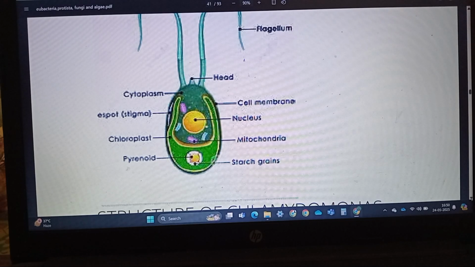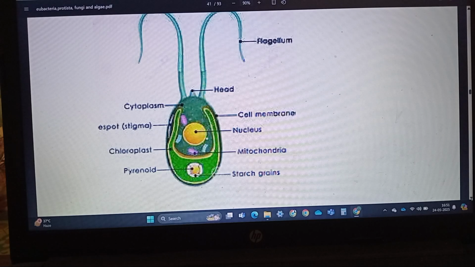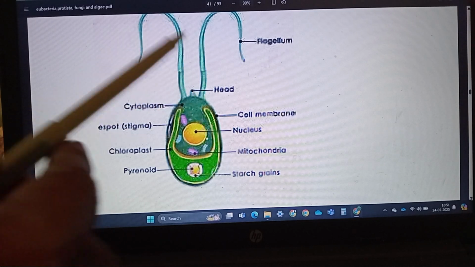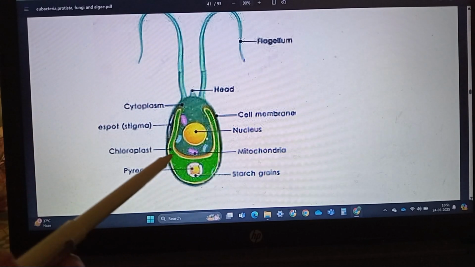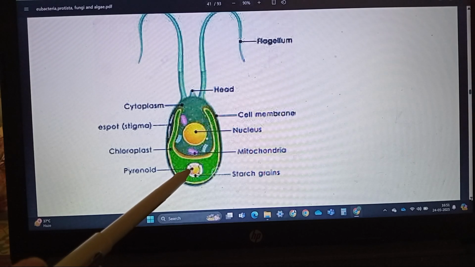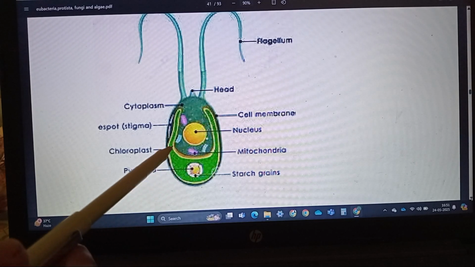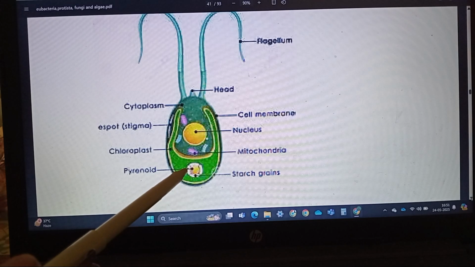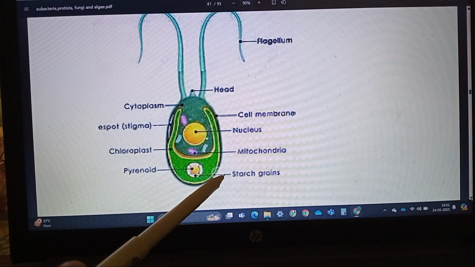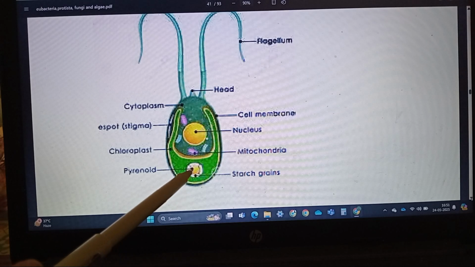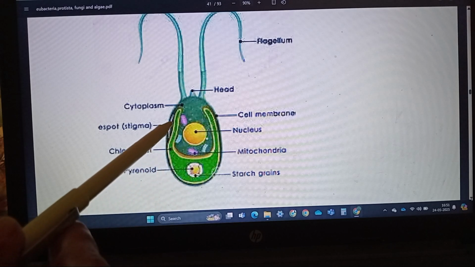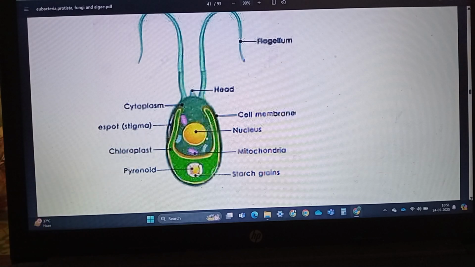The Chlamydomonas has a cup-shaped chloroplast. With the cup-shaped chloroplast, it has two flagella. It has a pyrenoid, which can be one or more in number. They are within the chloroplast, and they store protein and starch. Some fat droplets can also be present, which is also a form of storage food in the algae.